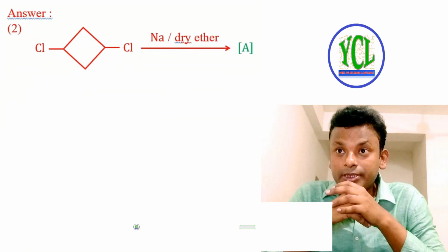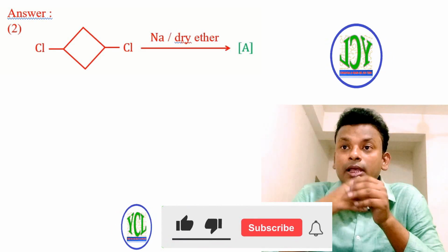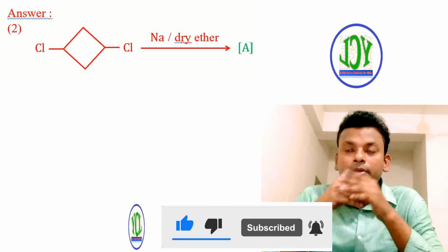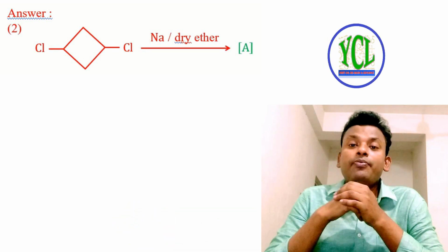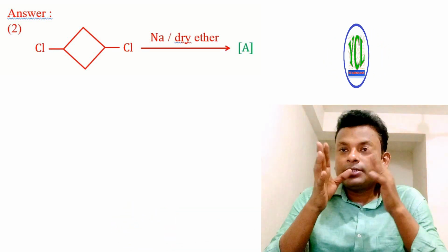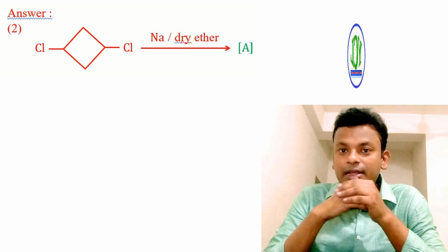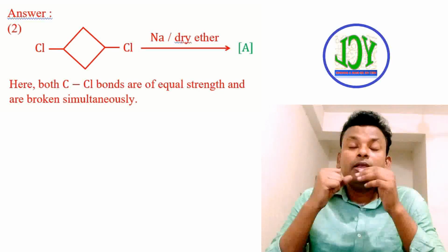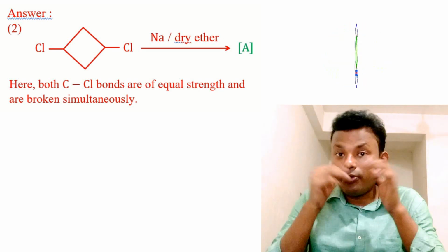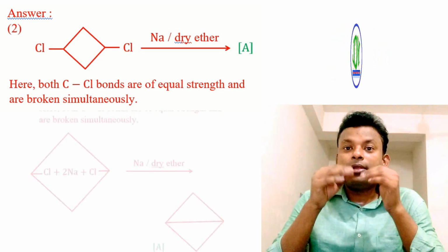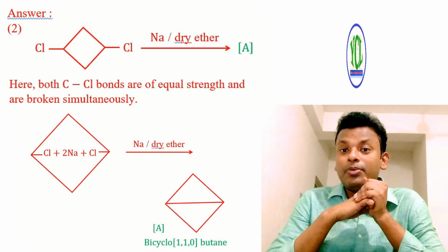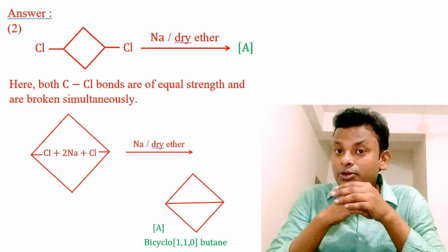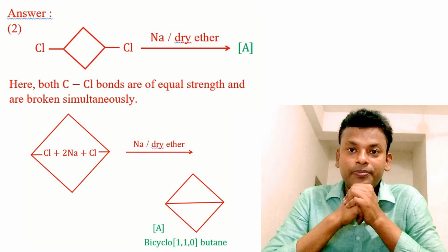Answer of the second question. This is the question and we are to find out A, and here one type of C-X bond, that is the C-Cl bond, is present and both C-Cl bonds are of equal strength and are broken simultaneously and give that bicyclo compound, that is bicyclo 1,1,0 butane is formed.